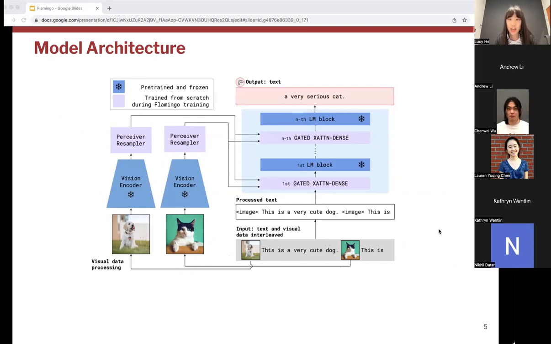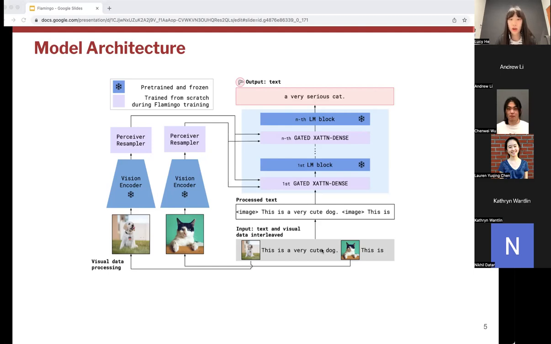And on the language side, we start from an existing autoregressive language model trained on large and diverse text. Since Flamingo freezes the weights of a pre-trained visual model and pre-trained text model, it can leverage the large amount of knowledge already stored in the language model weights and the vision model weights. You can see in the diagram, the things that are frozen are marked with this little snowflake and in blue.